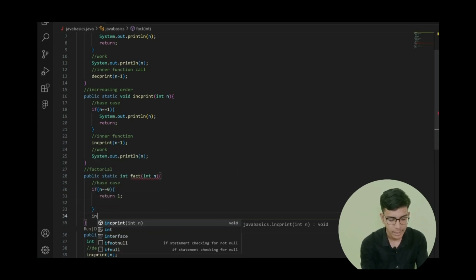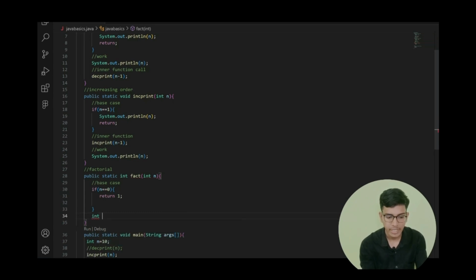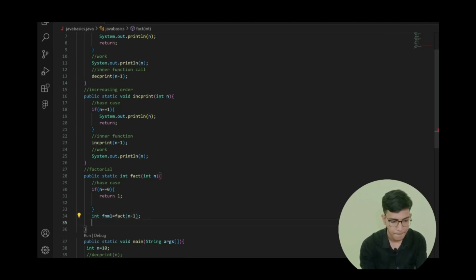After that, I need to calculate my factorial of n minus 1. For that, I'm creating a variable that will store the factorial of n minus 1. So factorial of n minus 1 is equal to fact of n minus 1. This is my function calling here, this is my inner function call. And here I need to do my work.